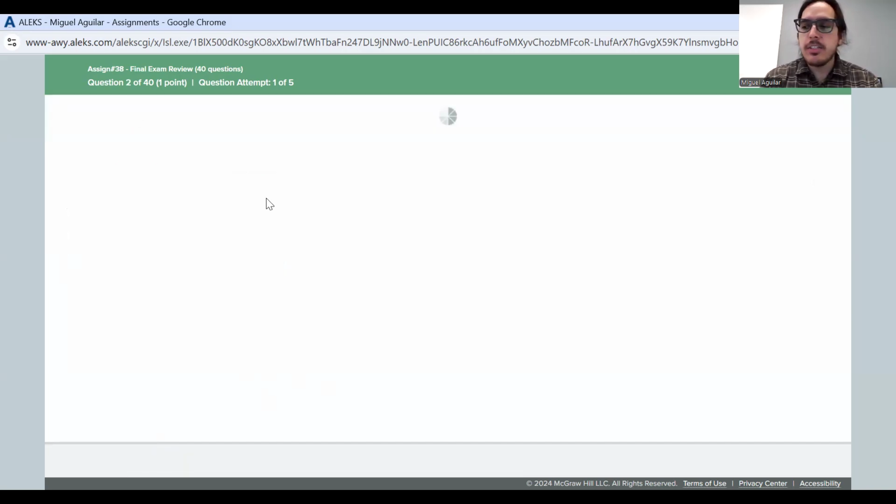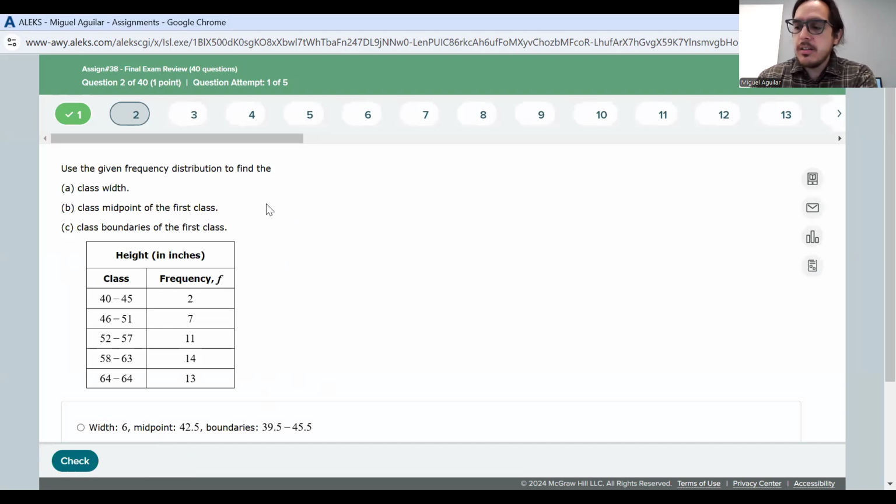Now let's go ahead to question number 2. Question number 2 is a little bit more involved. Okay, it says use the frequency distribution to find 3 things. The class width. I'm going to go ahead and write that down.